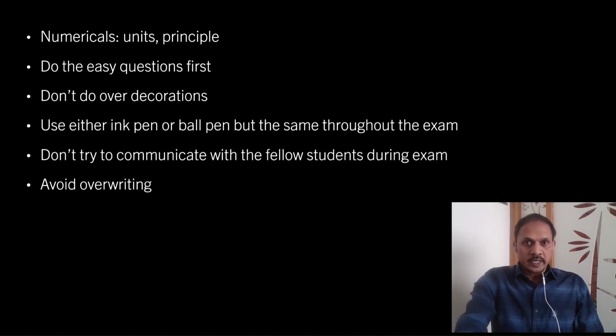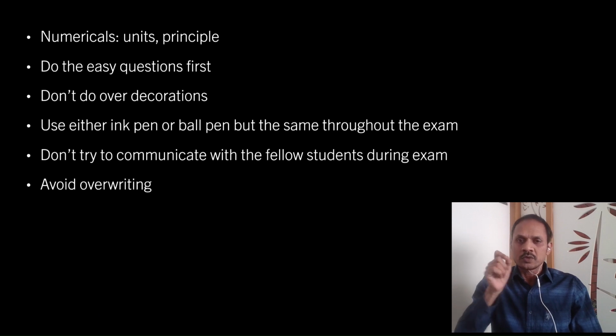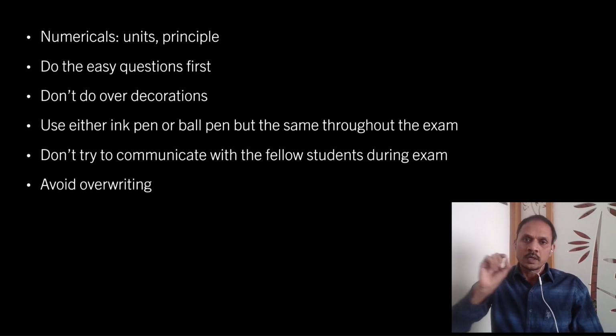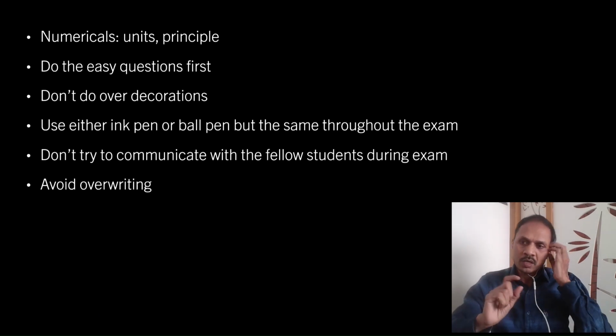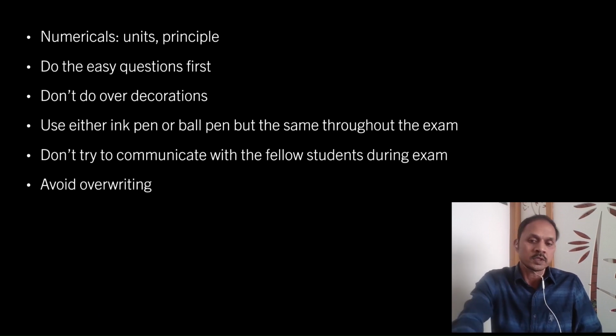And overwriting, some people will write something, a mistake happens, and on the same word they will write another word. Try to correct that sentence. Don't do it. Just strike with a single or double line and then write beside it. It looks neat. Don't do the scribbling and all. Just one, two lines, strike it and write the correct sentence or word next to it. Doesn't matter. It looks good, and examiners are okay with that. There is no rule to reduce marks for this. But if you do scribbling and all, they may not understand what you actually wrote and you may lose. So be careful about this.